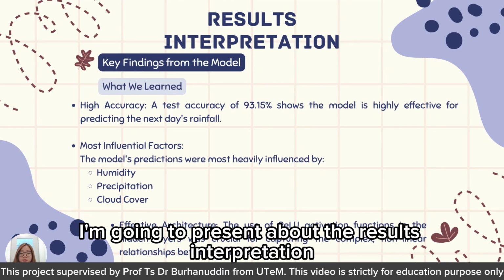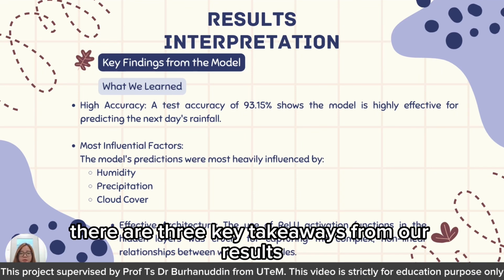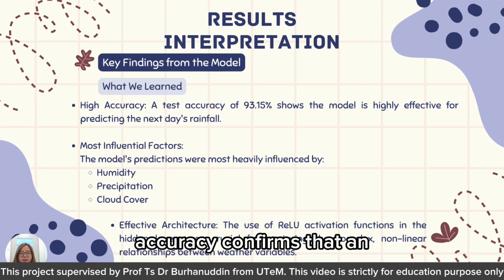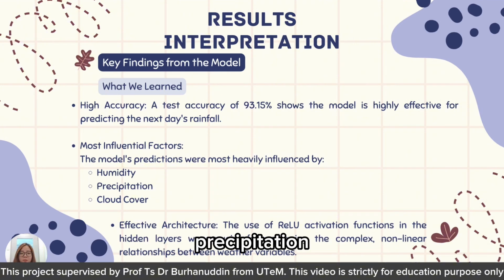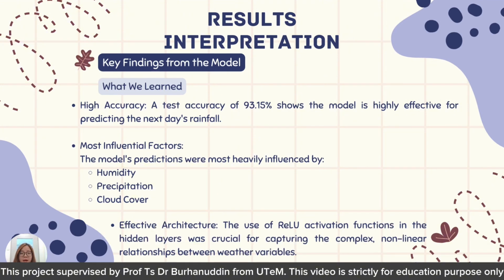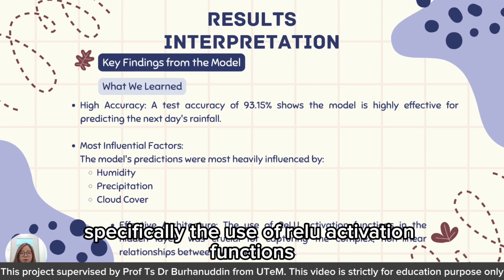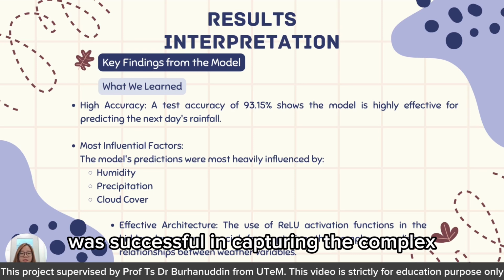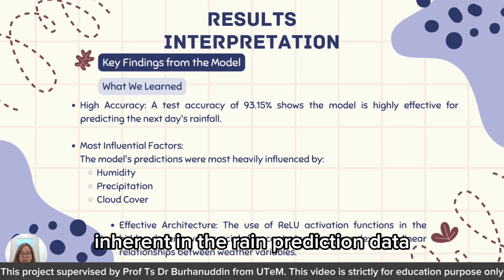Now, I'm going to present the results interpretation. There are three key takeaways from our results. First, the 93.15% accuracy confirms that an ANN is a very effective tool for this task. Second, we found that humidity, precipitation, and cloud cover were the most critical features influencing the predictions. And third, our model's architecture, specifically the use of ReLU activation functions, was successful in capturing the complex, non-linear patterns inherent in the rain prediction data.